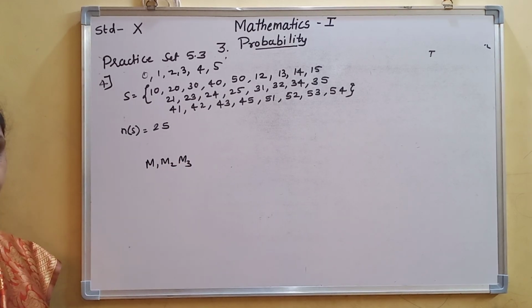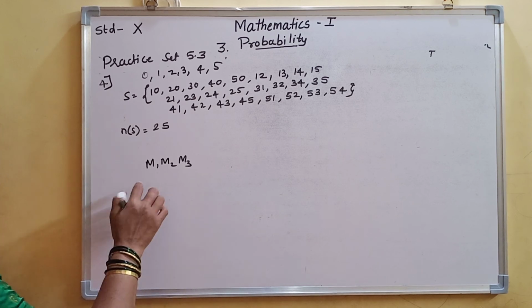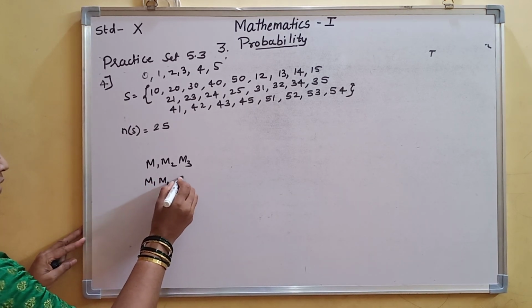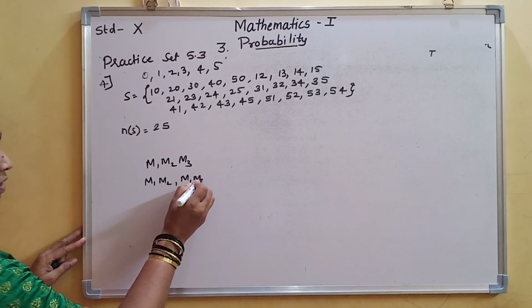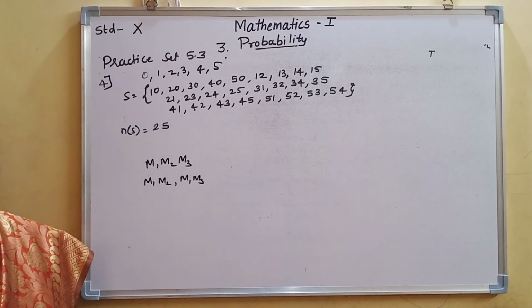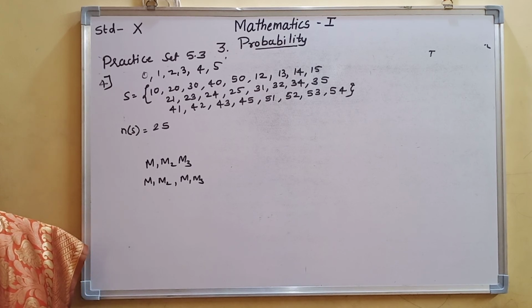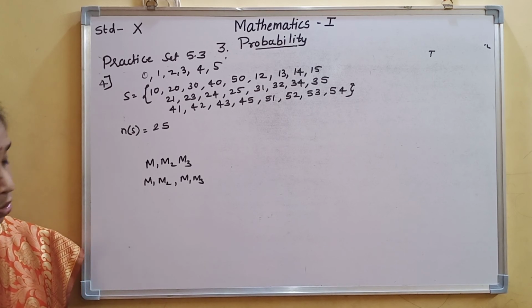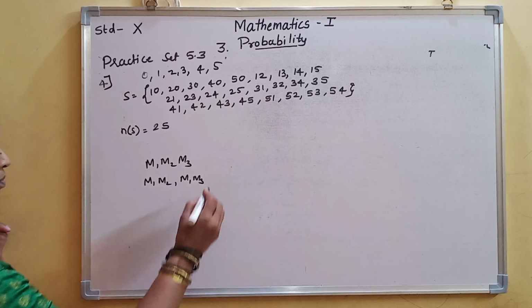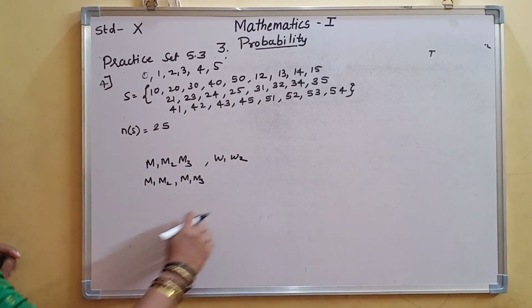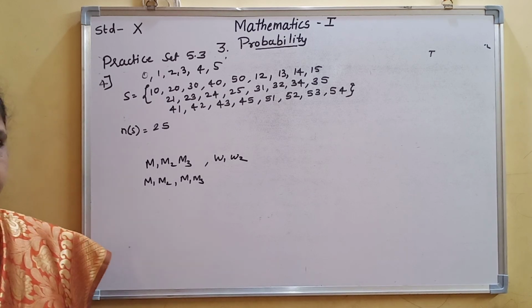A committee of 2 persons has to be formed, means you have to take 2 only: M1M2, M1M3, and so on. And the women are W1 and W2.